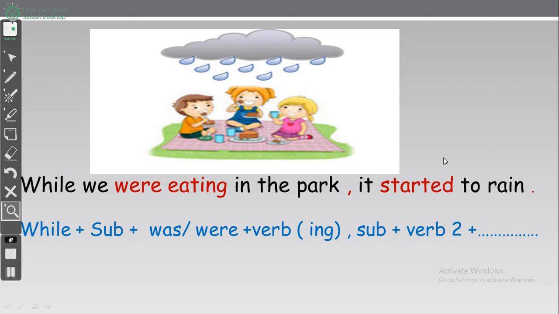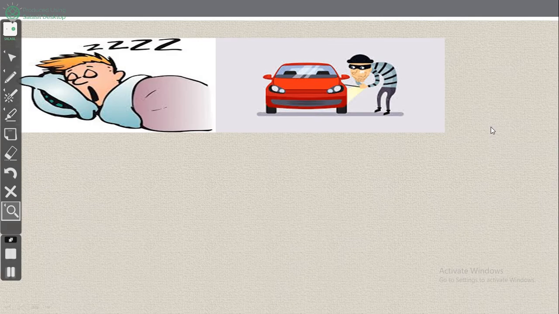Okay, we have two actions. One, we're eating. Two, started to rain. بدأت تمطر. بينما كنا نأكل بدأت تمطر. Okay, this is the idea. Let's see here. We have the boy here is sleeping.